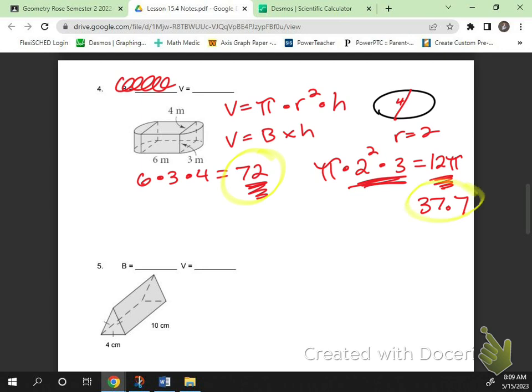Now I'm adding my 2 volumes together. What's my total volume? 109.7 meters cubed. Questions? A lot of you said hemispheres or spheres. How do you get a cylinder? Cut in half.